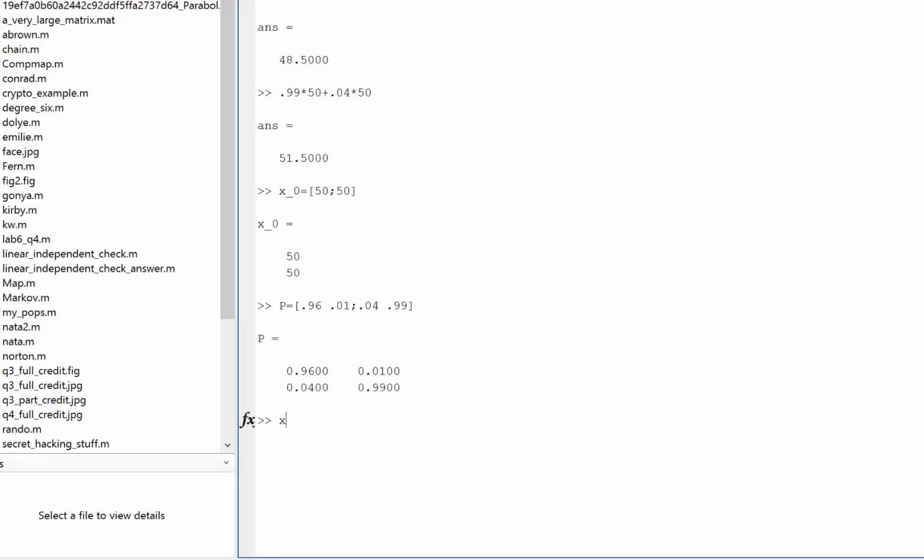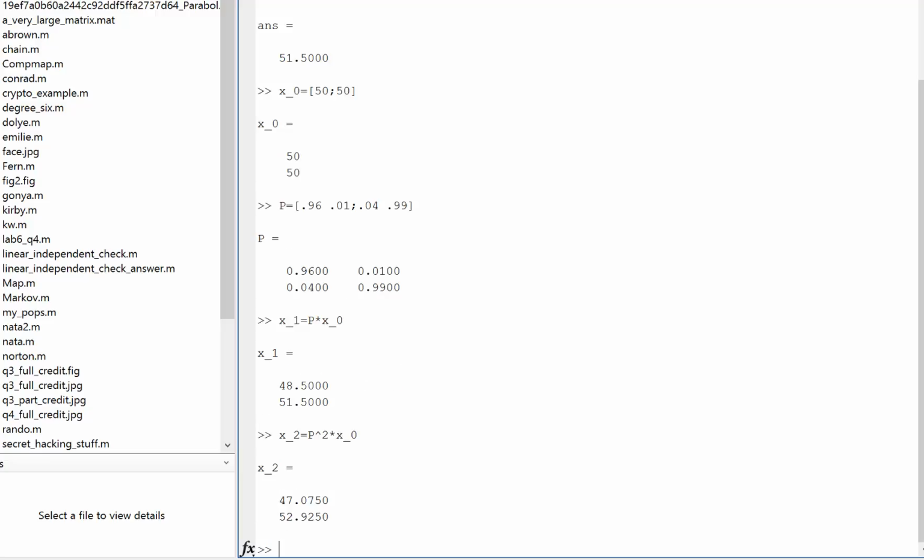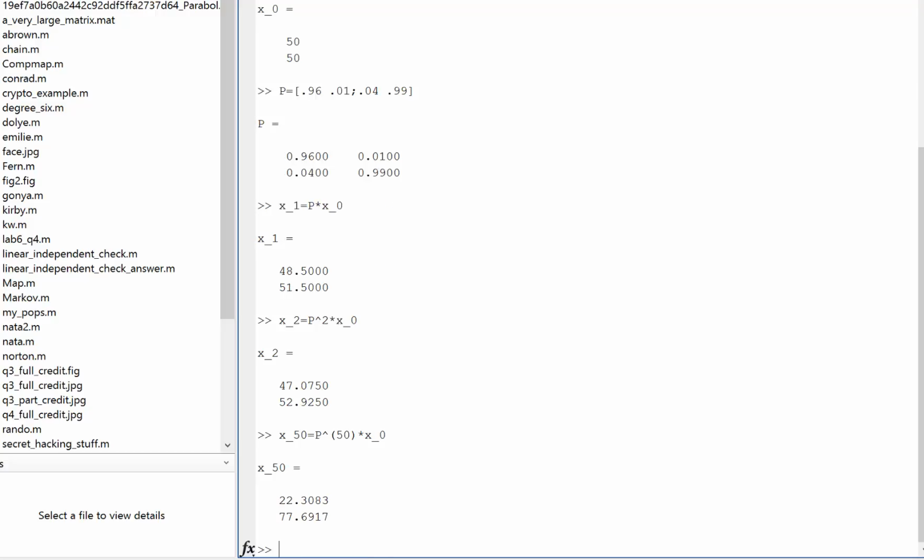Now, if we wanted to find x1, that's just P times x naught. And if we wanted to find x2, that's equal to P squared times x naught. All right, and maybe we want to go out really far in the system. Maybe we want to find what's happening at time equals 50. Well, we would go P to the 50, so raise that to the 50th power times x naught. And it looks like we're getting more and more people that are living in the suburbs.